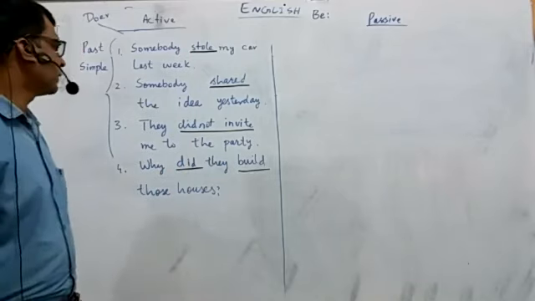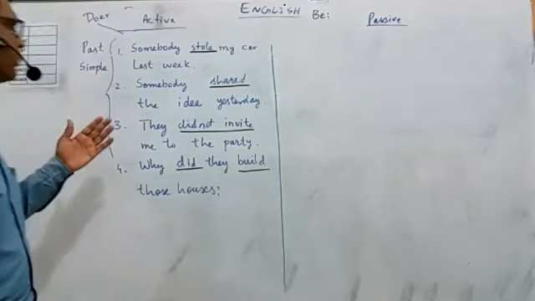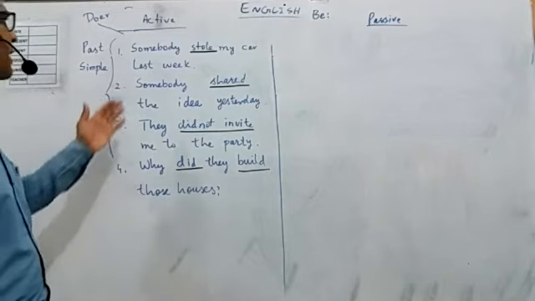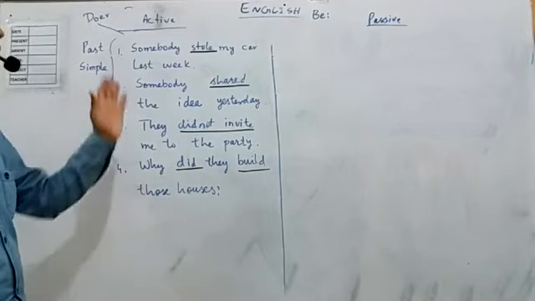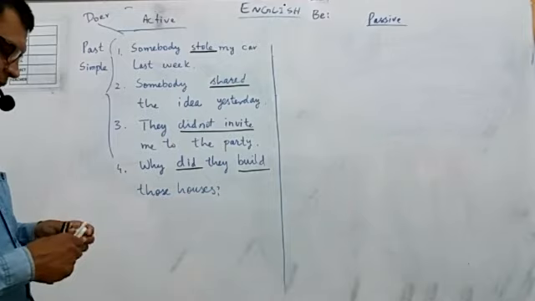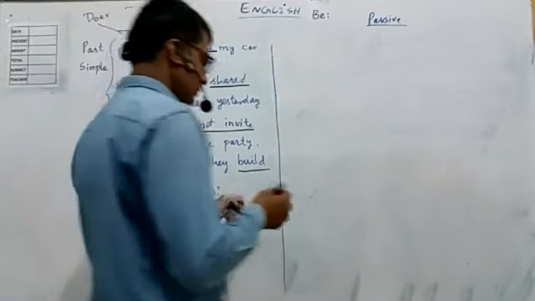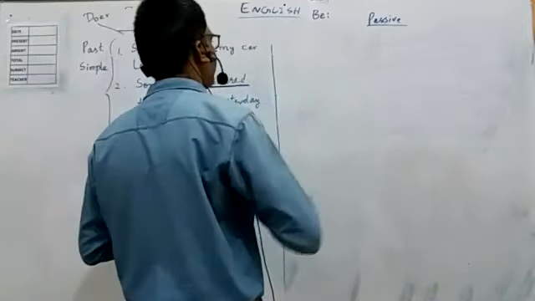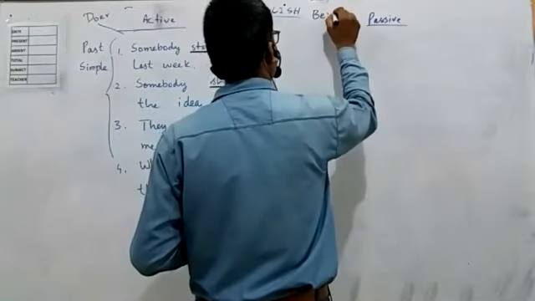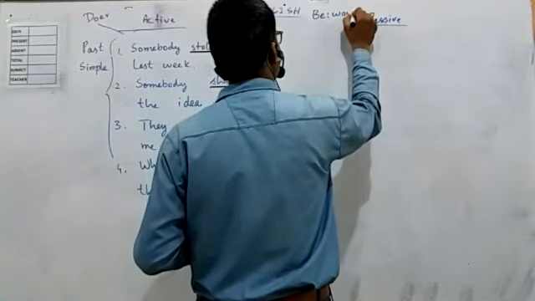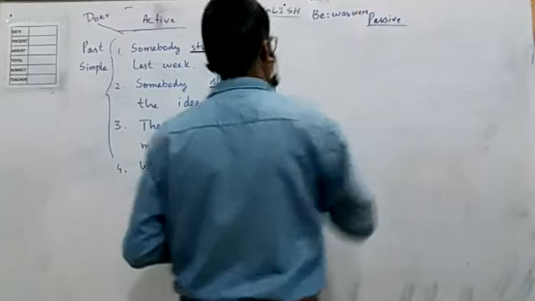Okay. Now, how are we going to change past simple sentences into past passive? Let's look at this be. Now, when we talk about past, this be will be was and were. Okay.